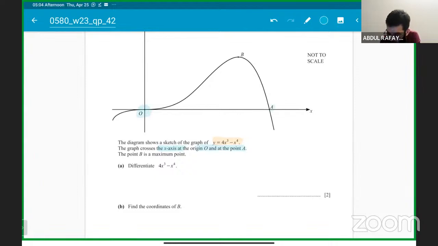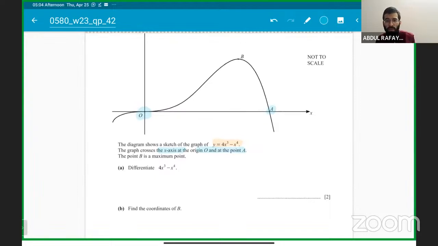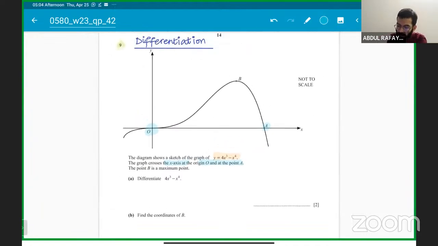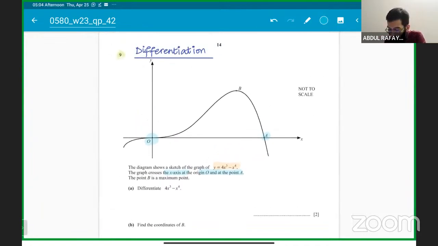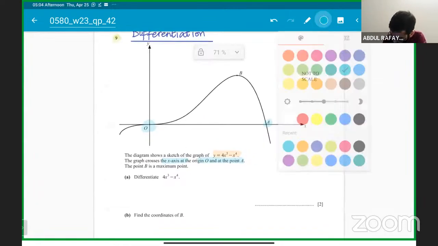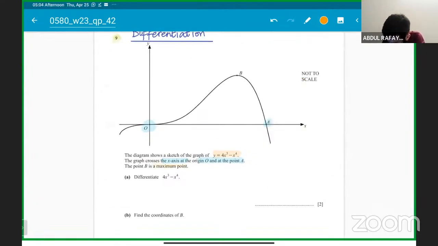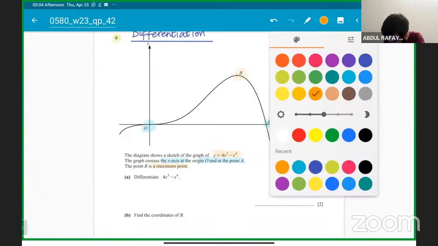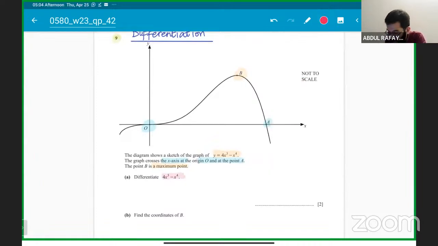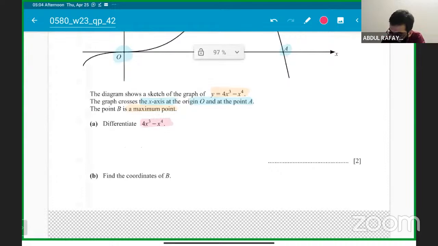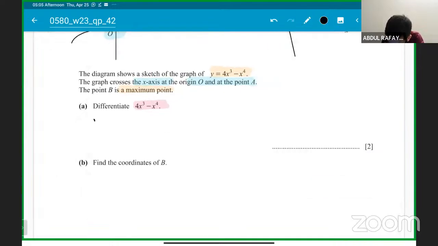So the graph is crossing. Make sure you first read the question properly. The graph is crossing the x-axis at the origin and the diagram shows a sketch of the graph of y equals this thing. The point B is a maximum point as well. Point B is a maximum. We have to, for 2 marks, differentiate 4x cube minus x power 4. So it will be simple, sir.